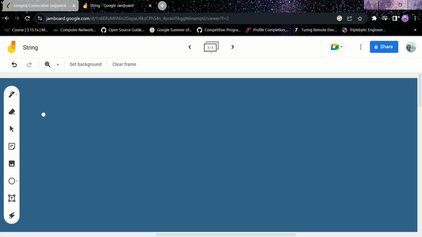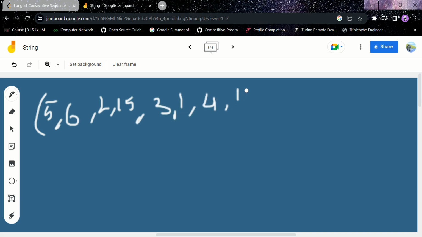For example, we have 5, 6, 2, 15, 3, 1, 4, 12, 0, 9, 8, 11, and 16. Okay, we have these elements in our array.